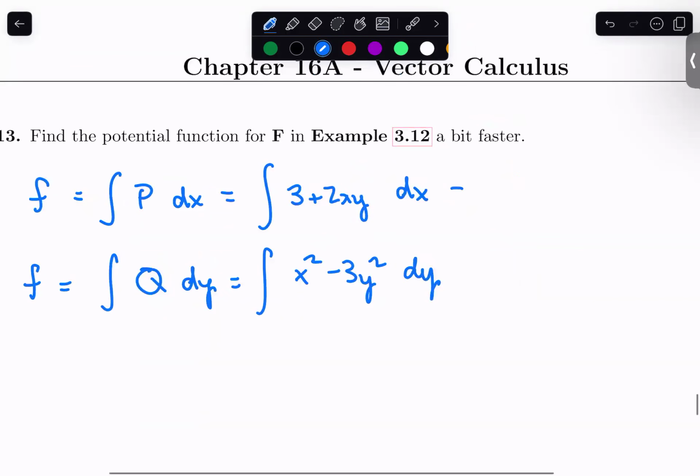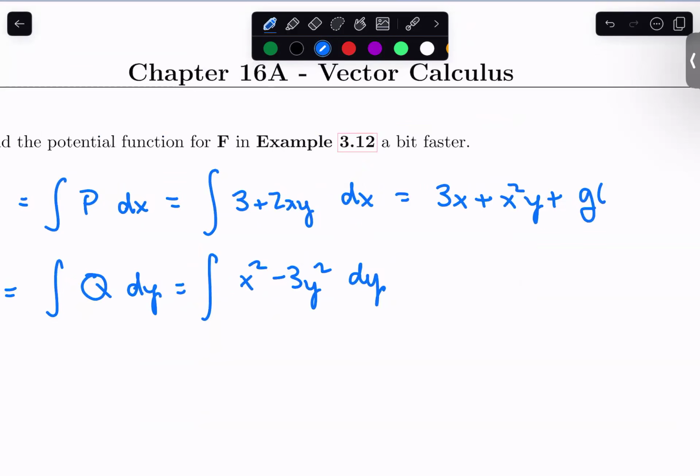So if I do this, well, we've already done the top calculation. We got 3x plus x squared y plus a constant of integration, but it could have any number of y's in it because it's constant with respect to x. After all, we did an x integral. I'm going to play the same sort of game, but now integrating the second one here with respect to y. So when I integrate this with respect to y, x squared is going to be x squared y. And then negative 3y squared is going to become my negative y cubed. And then plus a constant of integration, but this is now just constant with respect to y. So it could have any number of x's in it, or constants, right? But it could have x's.